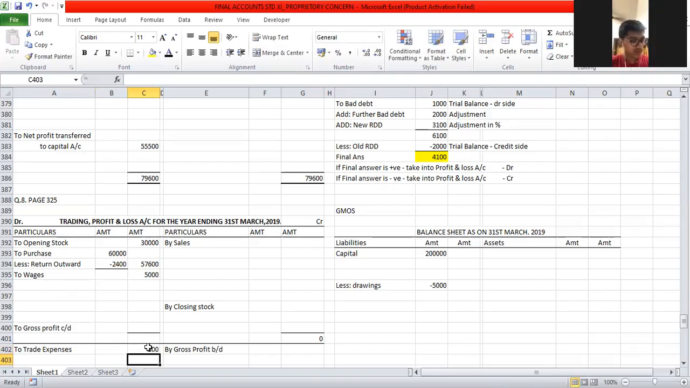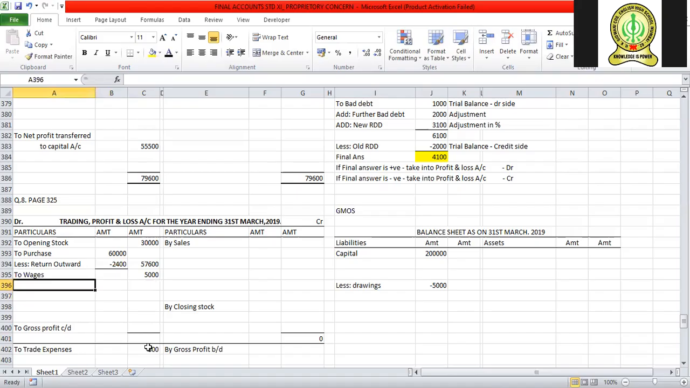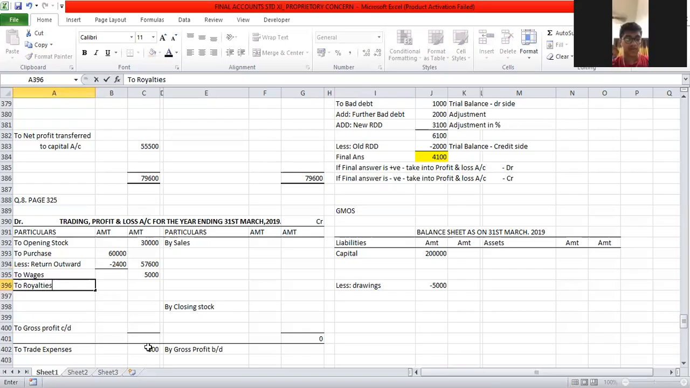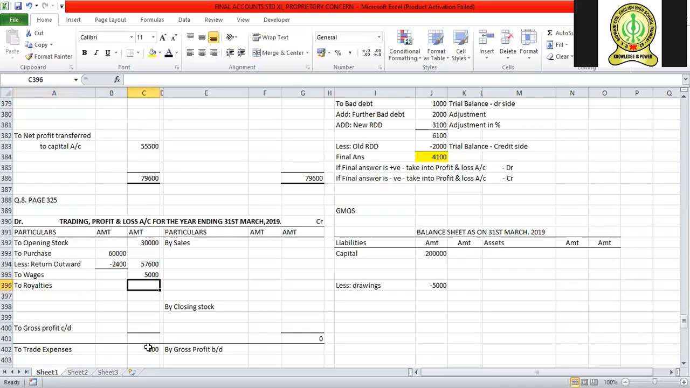Next we have royalties. Royalty is known as a direct expense, so direct expenses are always taken into the trading account. Royalties amount is 1,600.